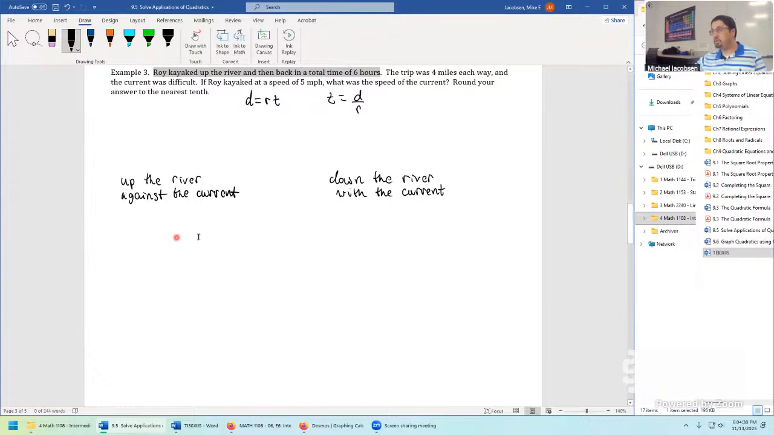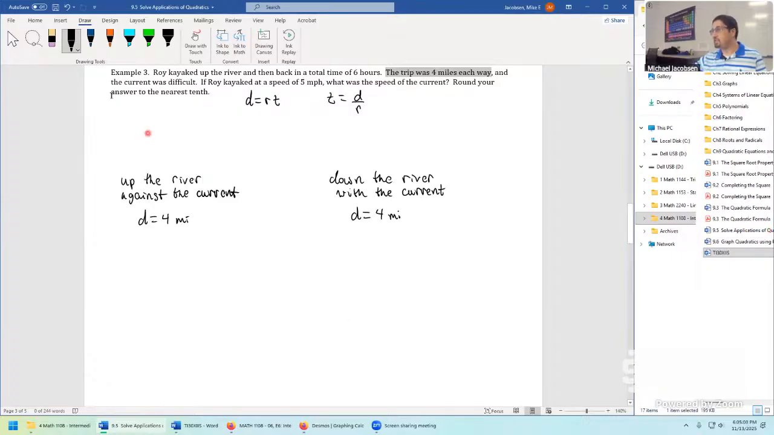So we'll set up two different kinds of equations based off this formula for the different kinds of rate of speeds, up the river versus down the river. We're told that the trip was 4 miles each way, so that's pretty helpful. So distance equals 4 miles, and 4 miles on both.